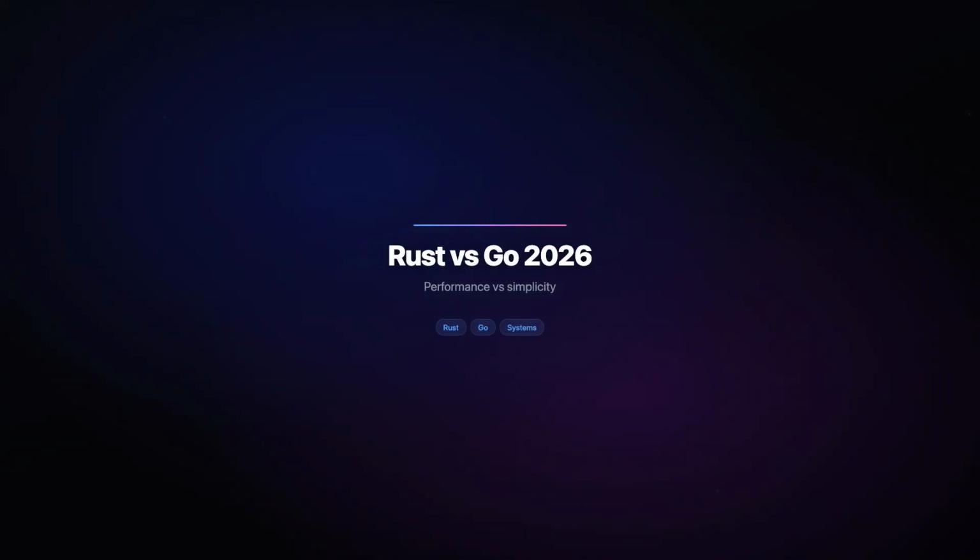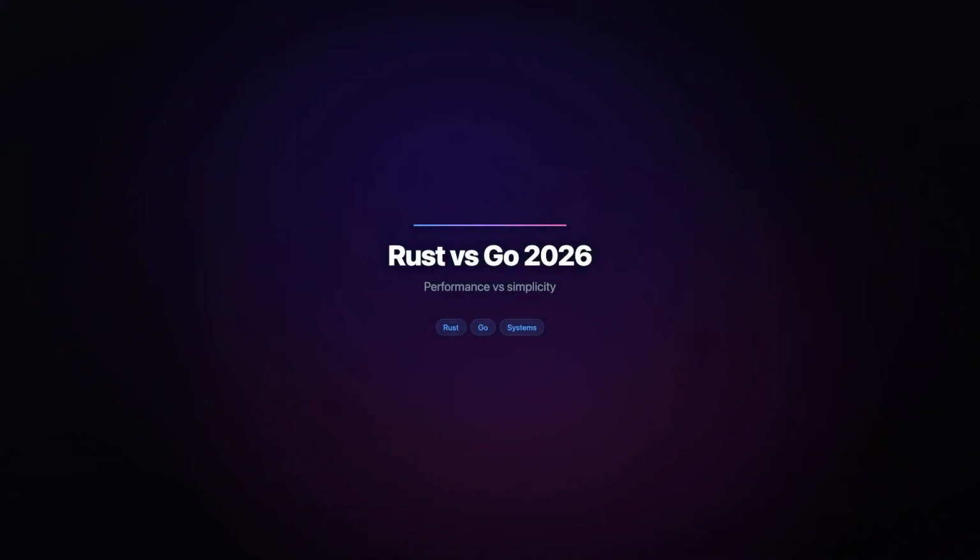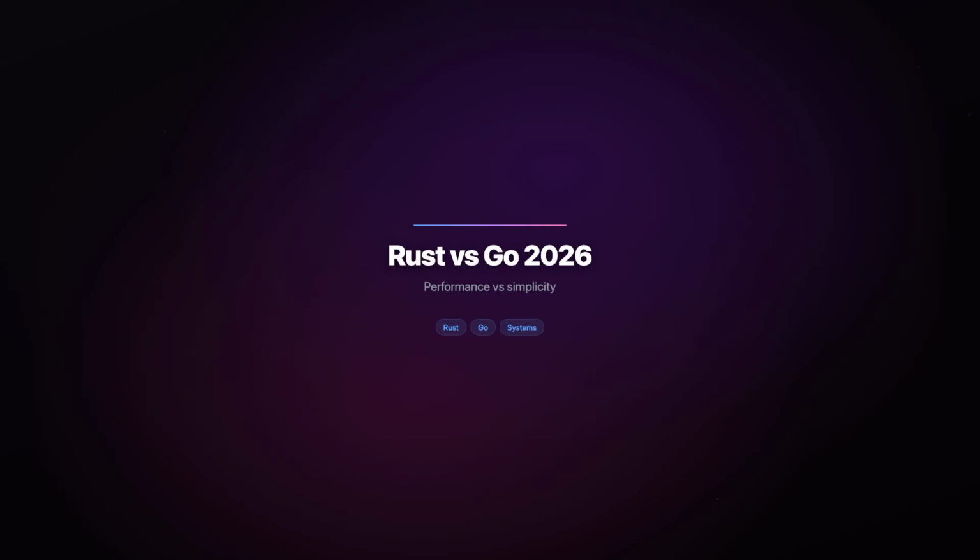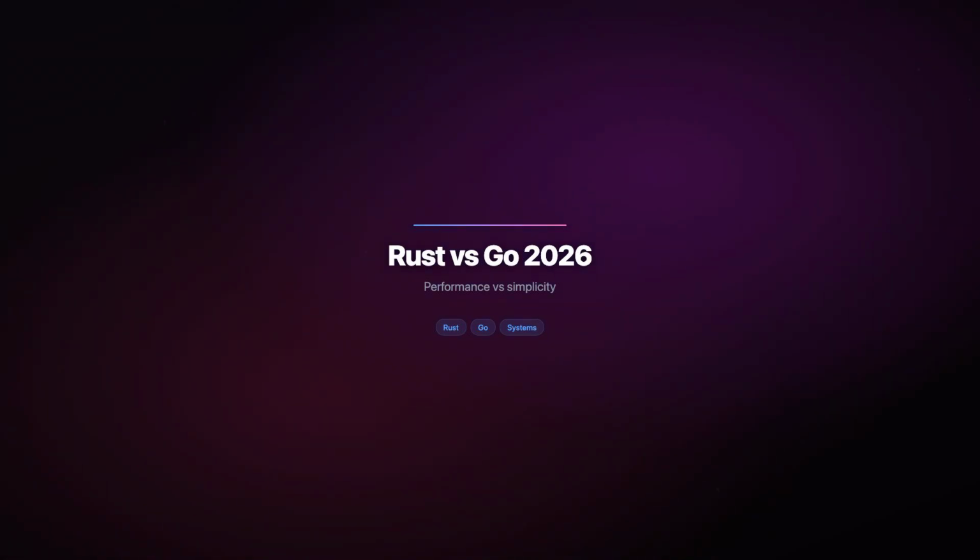Rust versus Go in 2026. Performance versus simplicity. Which language should you pick for your next project? Let us break it down.